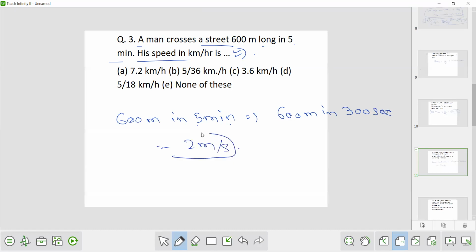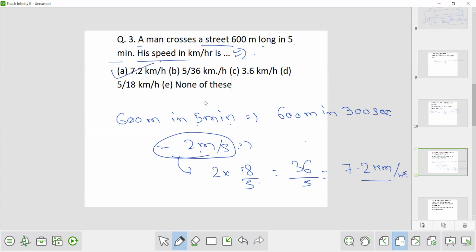Now we will convert this meter per second in terms of kilometer per hour. So 2 into 18 by 5, for converting meter per second into kilometer per hour we multiply it by 18 by 5. So it is 36 upon 5, that is 7.2 kilometer per hour. So option A is the correct answer.